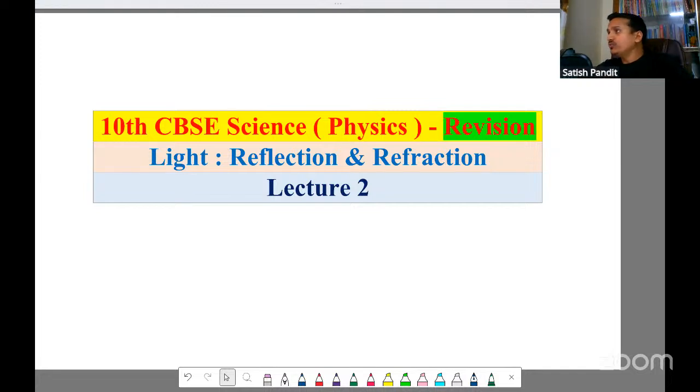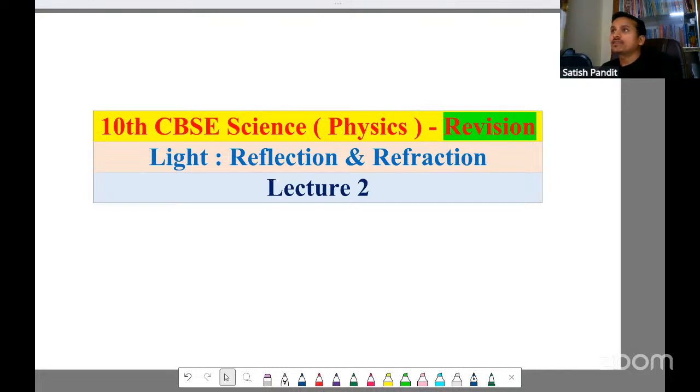So let's continue with the revision of physics part. Yesterday evening, we discussed the reflection part in the light chapter. Right now, we are going to discuss the refraction part. Once you have understood the reflection part, the refraction becomes really easy, because almost all the rules which we have learned in reflection, the same rules will be applied here also. Obviously, some terms will change, but the majority of the rules are going to remain the same.